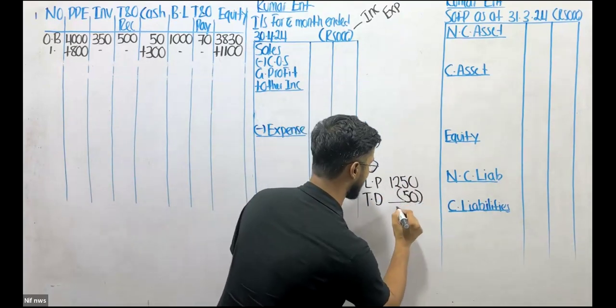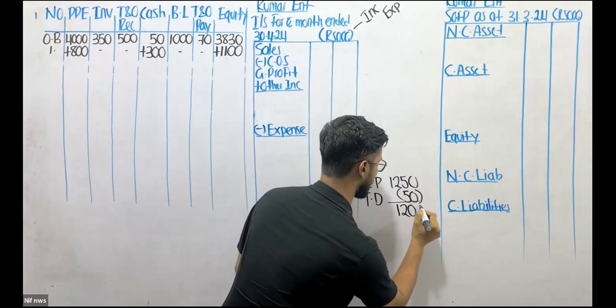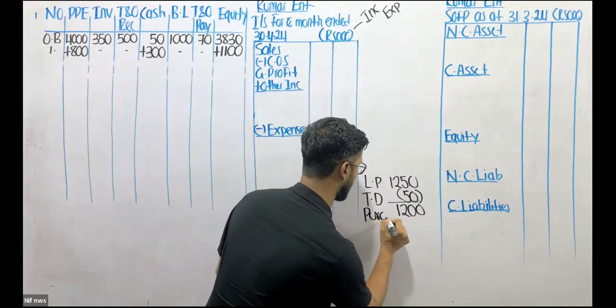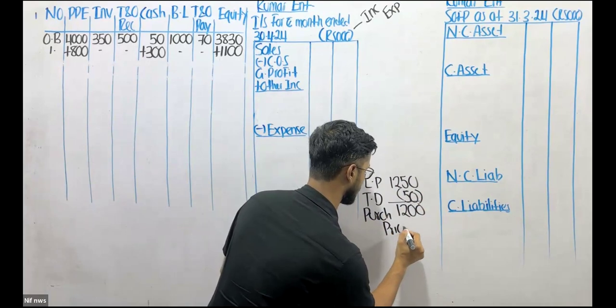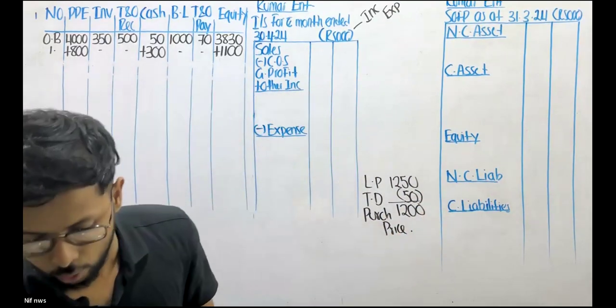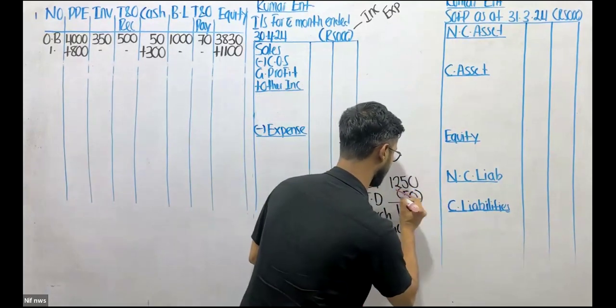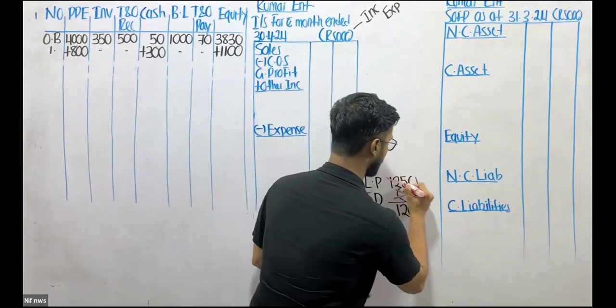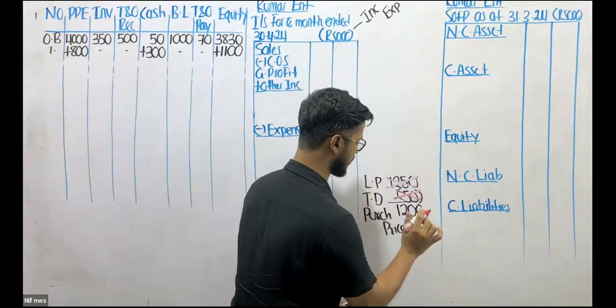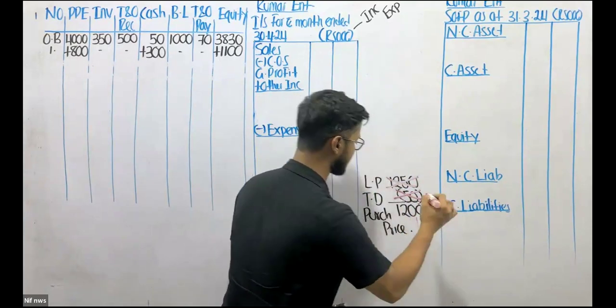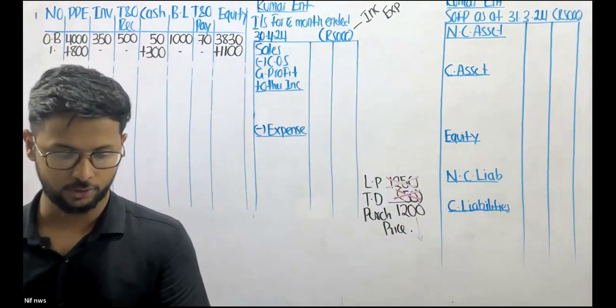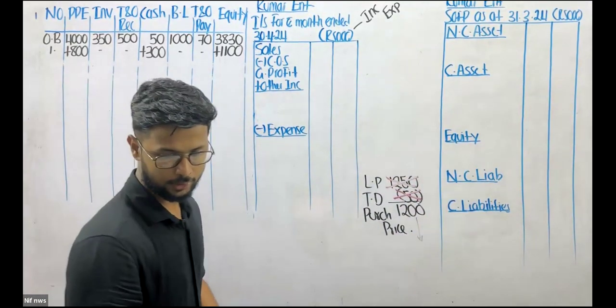So what is my actual purchase price? My actual purchase price is 1,200. And do you take into account this 50? No, not really. Don't think of the list price. Do not think of the trade discount. Record this 1,200 as a purchase.